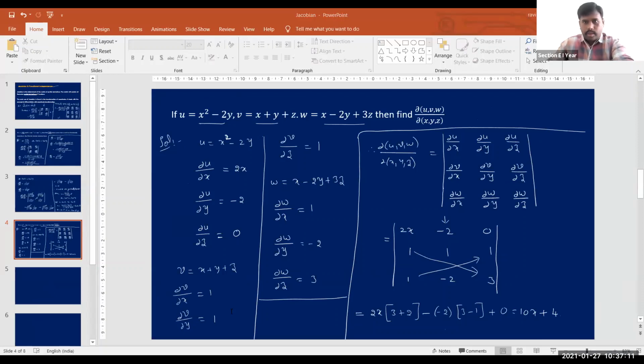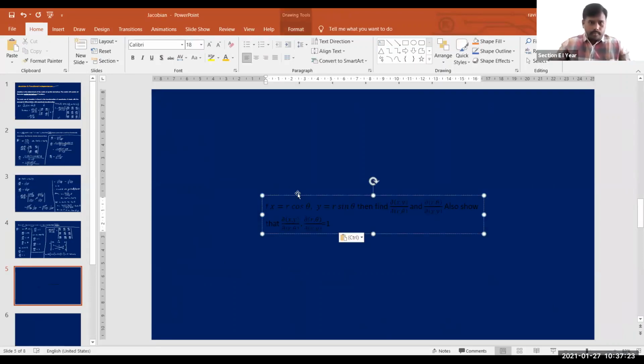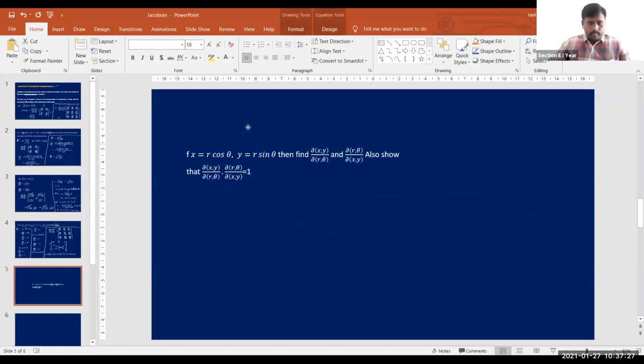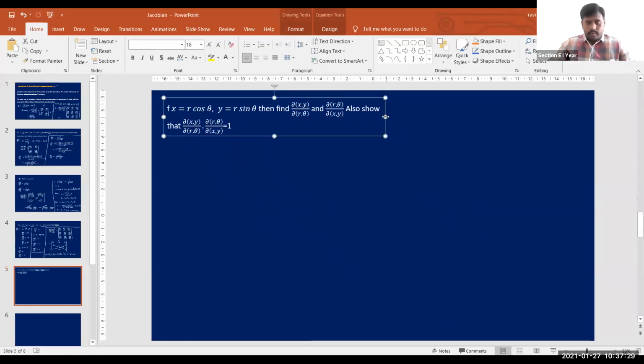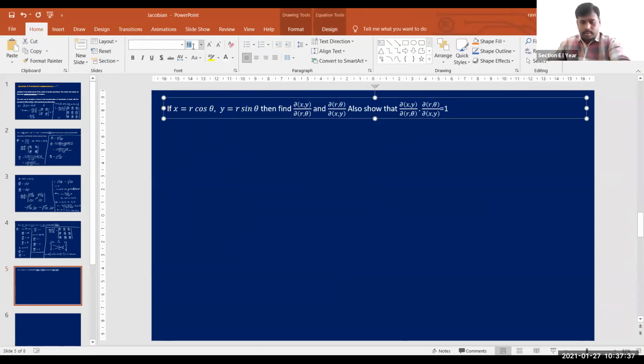So here is one important question. Will you try this question? This question was asked several times, even in the examination.